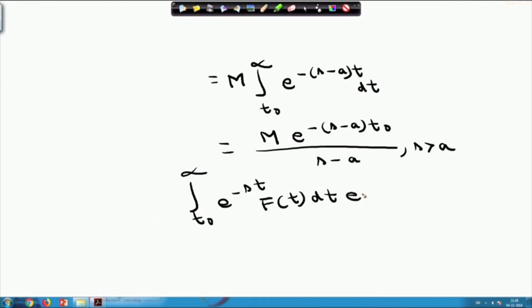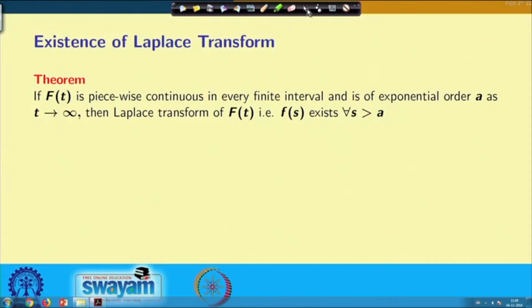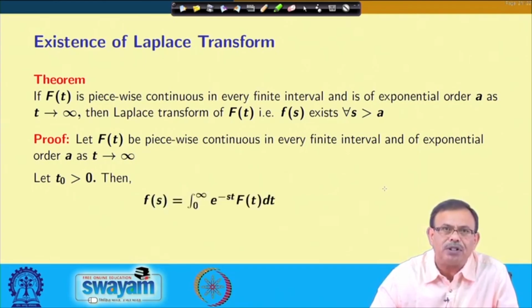So, the integral exists, and we can say that this exists for all s greater than a. This is the proof of this one. If I come back to this, just as I told you, f(t) is piecewise continuous. For your easy understanding, I am also giving the same thing, t0 is greater than 0. F(s), I can write down, is the Laplace transform of f(t): the integral of e^(-st) f(t) dt.